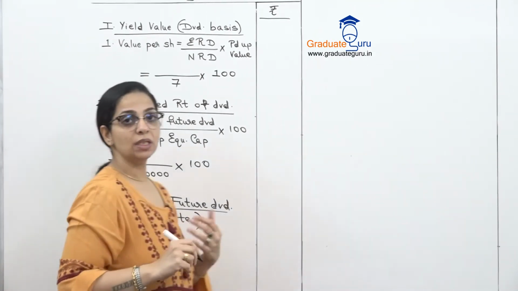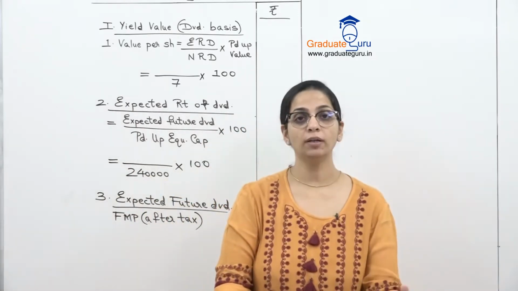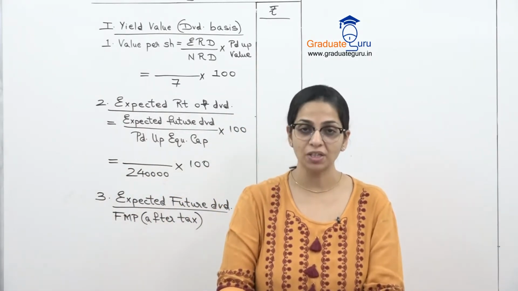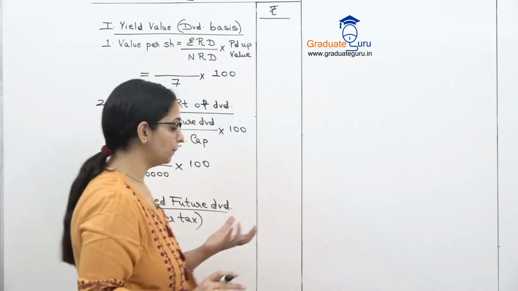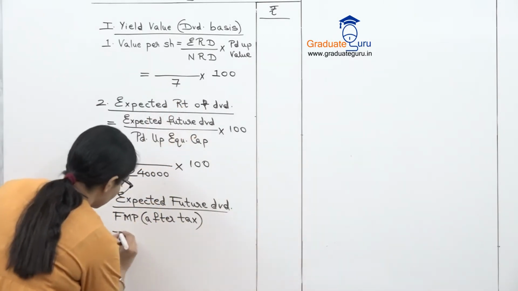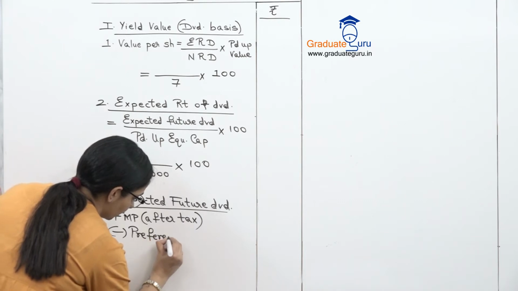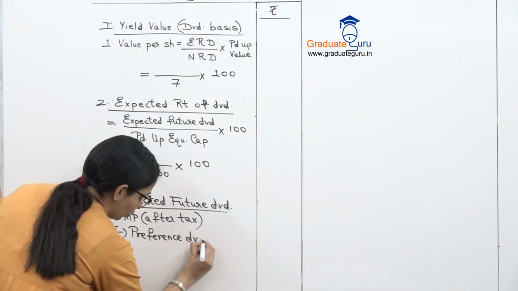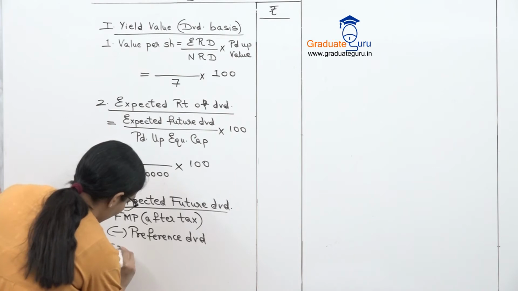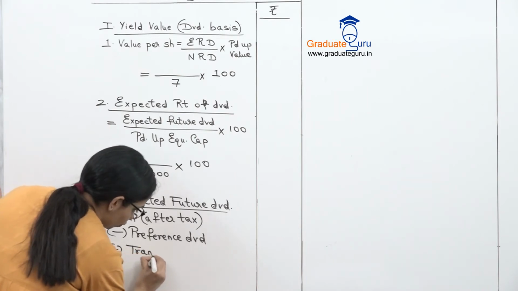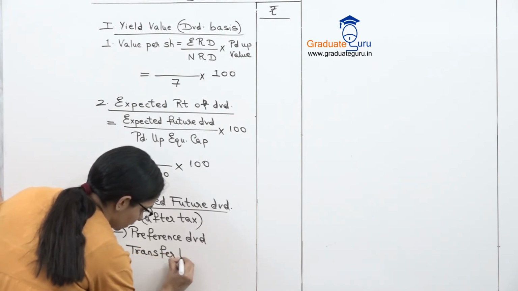Again, if you see the balance sheet, there is no non-trading asset here. We don't have investments, so there will be no non-trading income. I will subtract my preference dividend, which is given in the sum. Since there are preference shares, there will be preference dividend. And we will subtract our transfer to reserves, which is given.